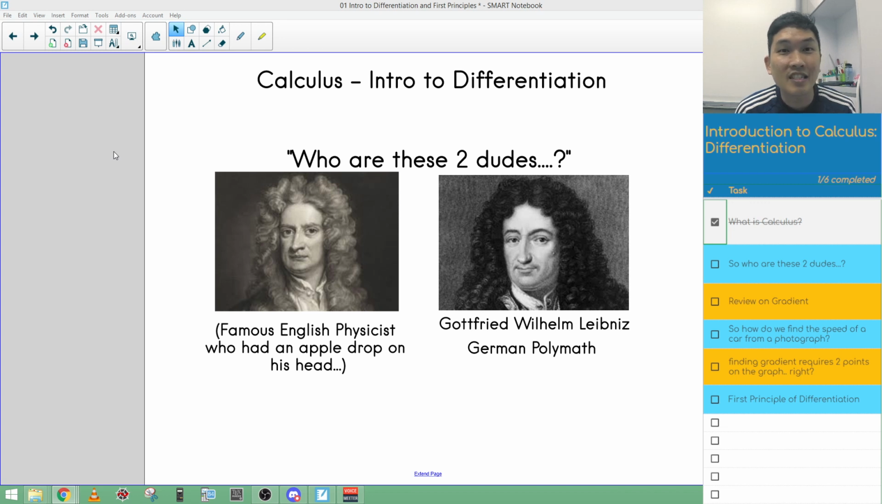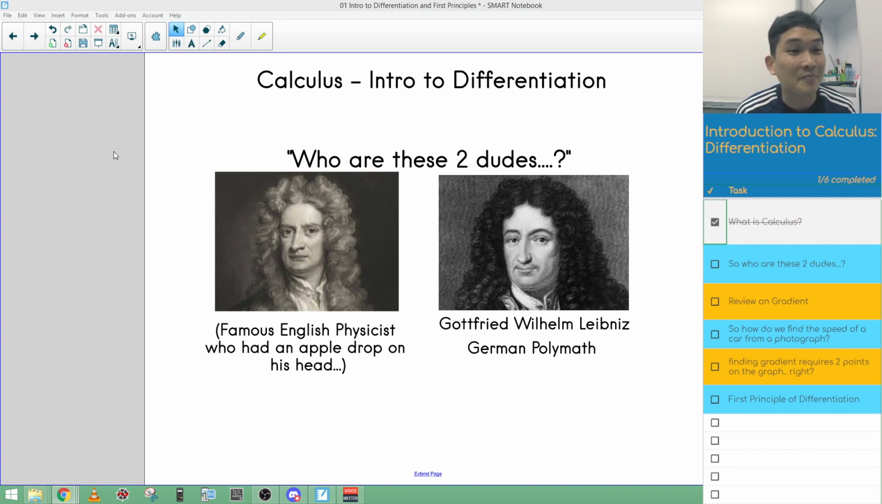Next, who are these two dudes and why do they have long hair? Well, it shows what era they come from, the 1700s to 1800s. The guy on the left, very famous, apple drops on his head, that is Sir Isaac Newton. And the one on the right, lesser known but still quite famous, Gottfried Wilhelm Leibniz. The two of them are given the major credit for discovering calculus.